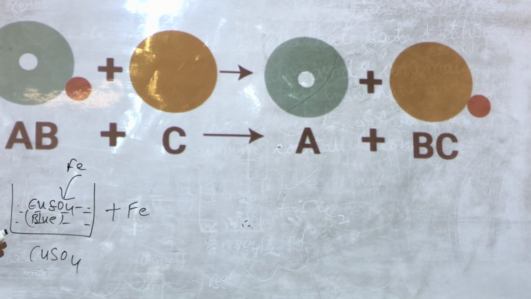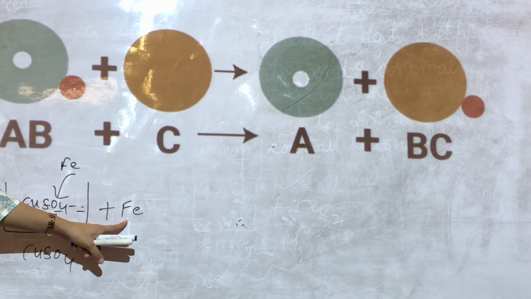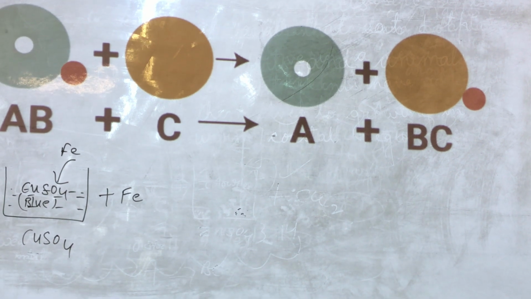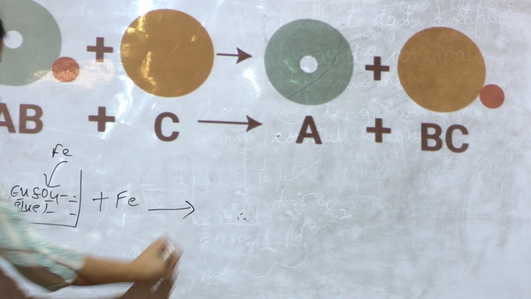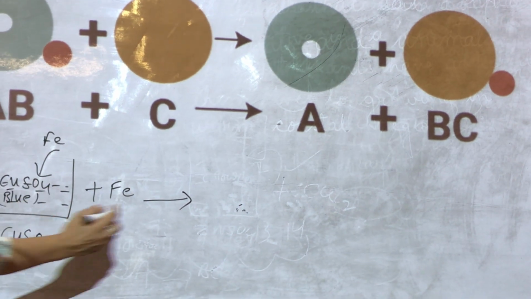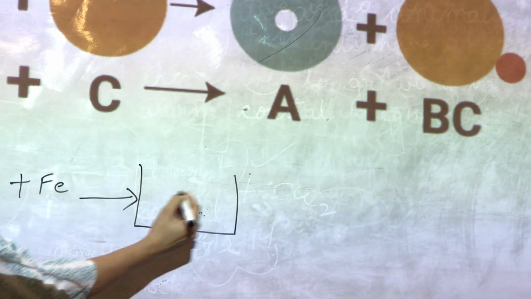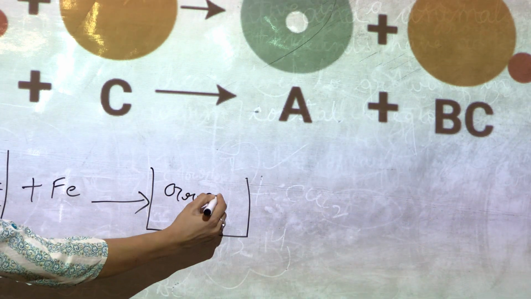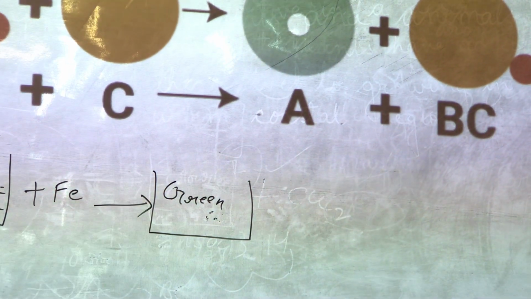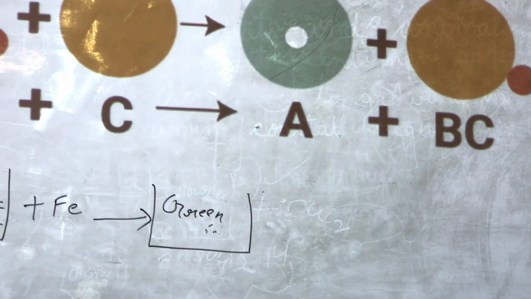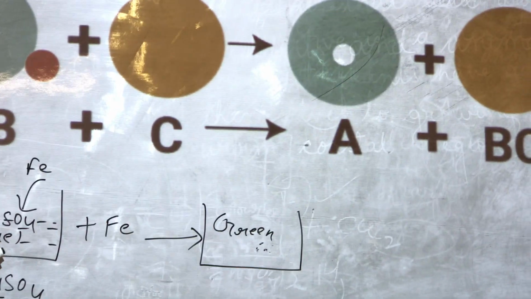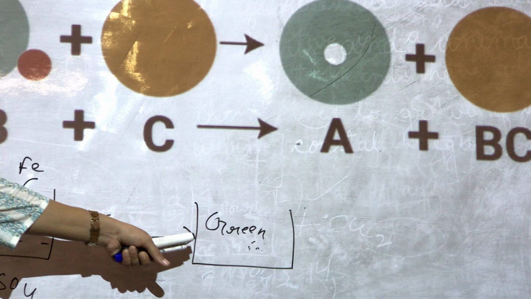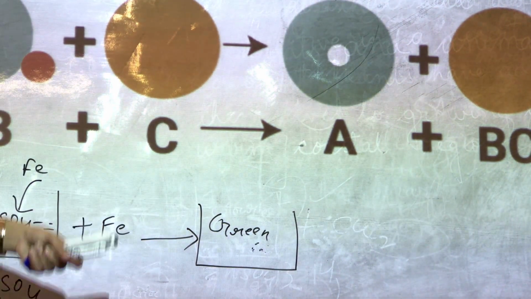What do you think will happen? This iron metal is more reactive than copper, so it will replace it. After some time you will notice that the beaker has turned green. If you do this experiment, you will see that in a short period of time the blue solution was converted into green. The whole beaker turned green.